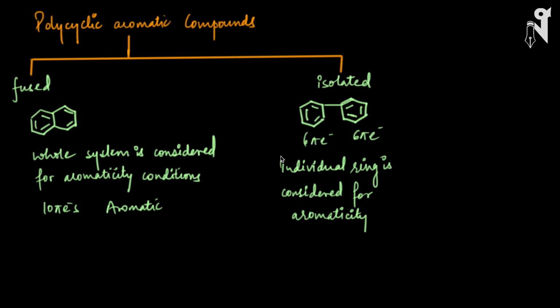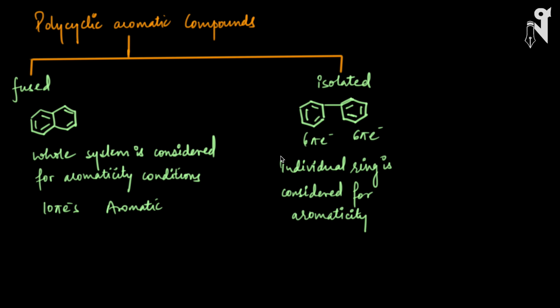Hello guys, in the last class we discussed aromatic compounds, anti-aromatic compounds and non-aromatic compounds. Now today we are going into further detail. We are going to see a few more structures of different types of compounds and how to figure out whether these are aromatic or not, the slightly complicated ones.